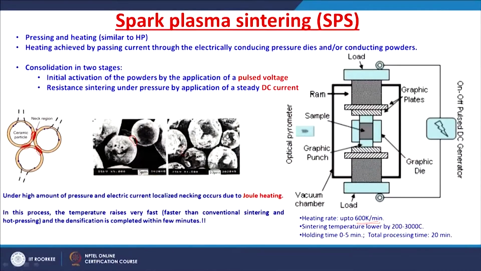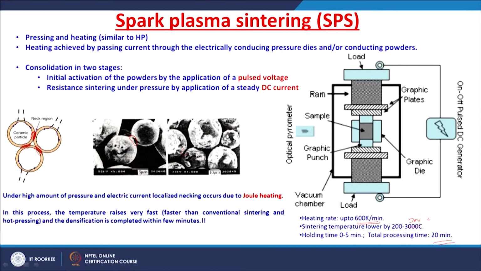So, you have such a benefit if you use this by heating at very high rates of heating, up to around 600 Kelvin per minute. The sintering temperature can be lowered by 200 to 300 Celsius. This is 300 Celsius, right. The holding time is like 0 to 5 minutes and total processing time is around 20 minutes.